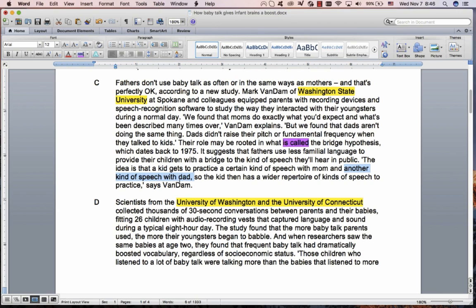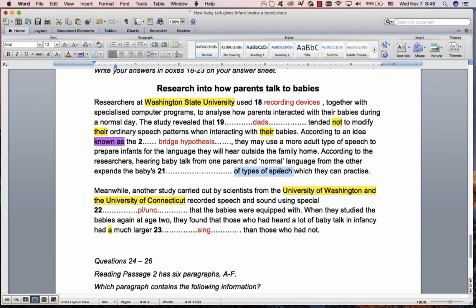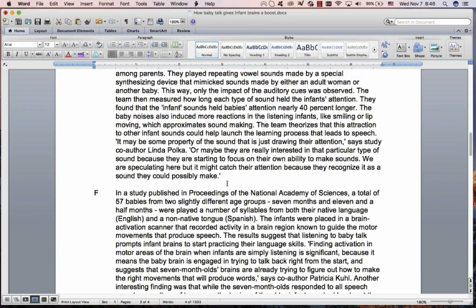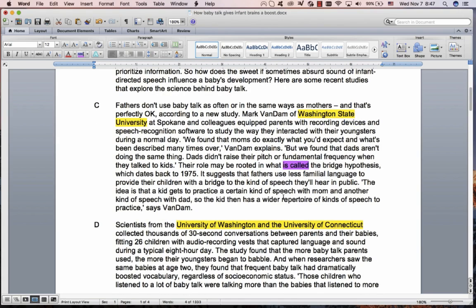Can you see something about expands? Expands means to get bigger, to make it bigger. The only thing we can really see is it's wider, bigger, expands, close enough. But another big help is of kinds of speech, is right there, of types of speech. So expands, something of types of speech. Even if you don't know what the word means, you can guess that it's going to be that one.